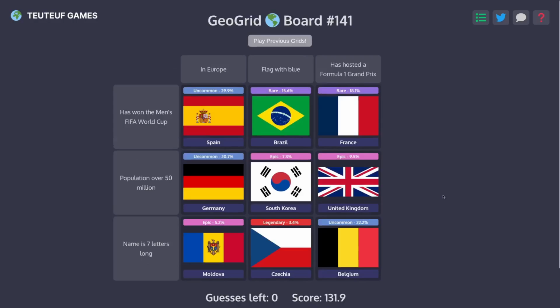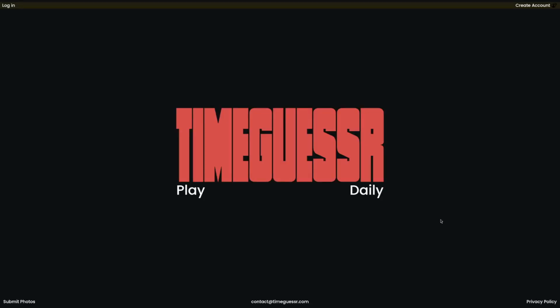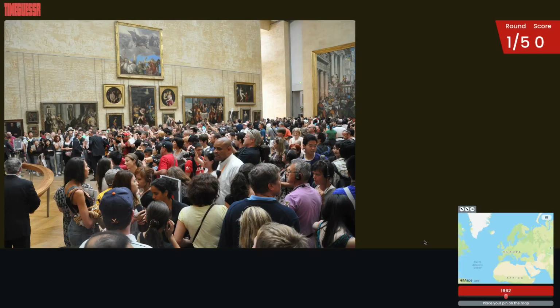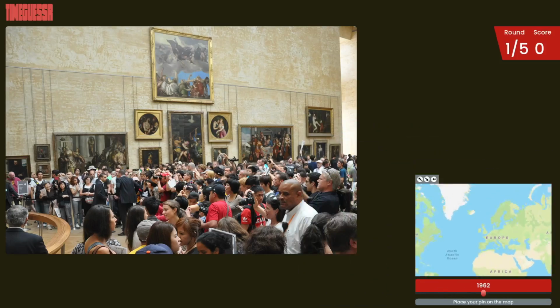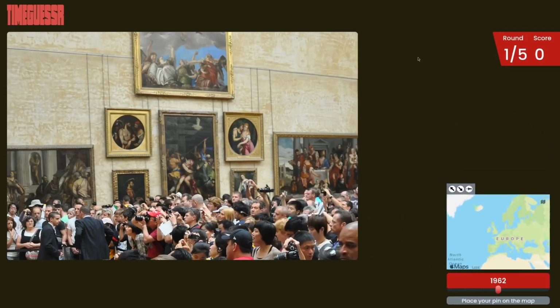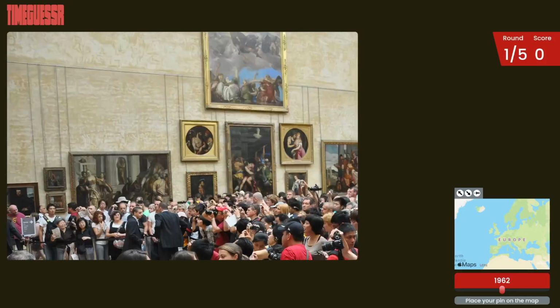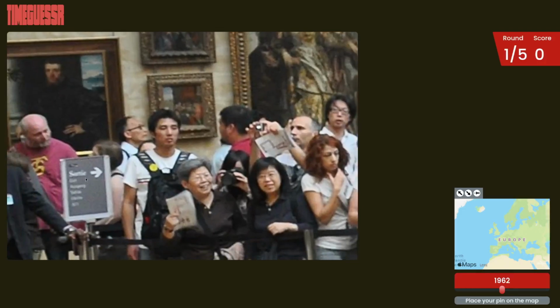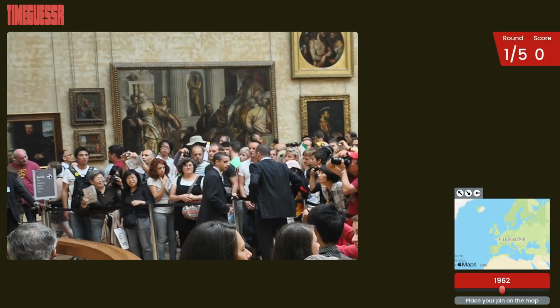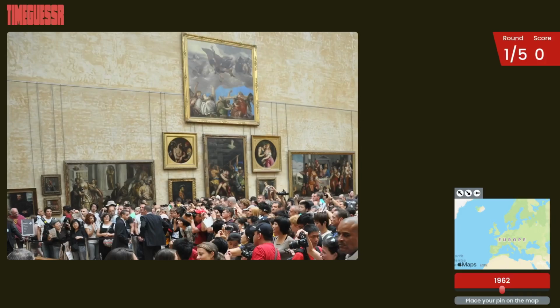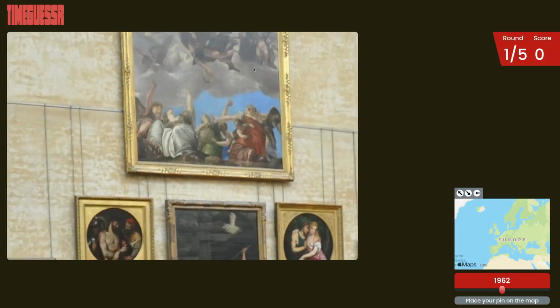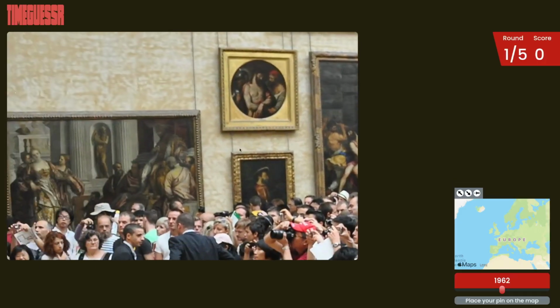Alright, that was GeoGrid. Alright, next up, let's try Time Guesser. Maybe we can make this a little larger. Maybe that's alright. Let's look at this. Is this maybe Europe or somewhere else? This seems European. I can't really read it though, but it doesn't seem like it's English. This looks like a famous painting. These all look like famous paintings.